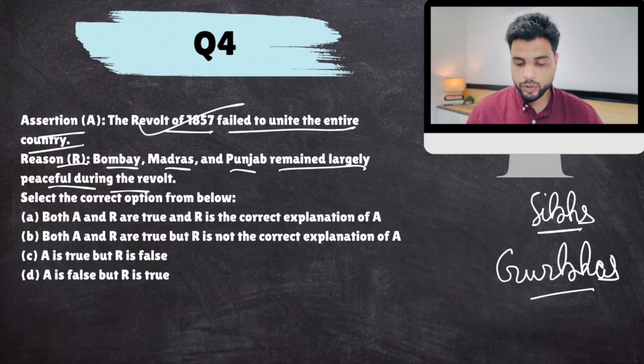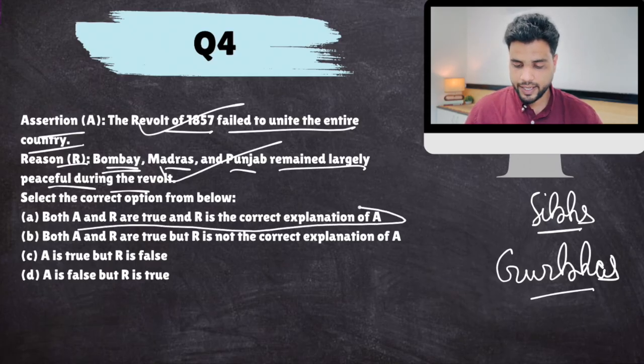Okay, Bombay was largely dominated by the middle class. They were not happy with the people who were revolting. They were happy with the British. So yes, this is also correct. Okay, so both A and R are true, and R is the correct explanation of A.